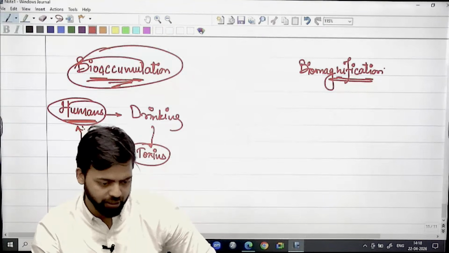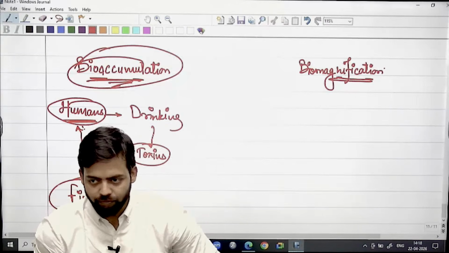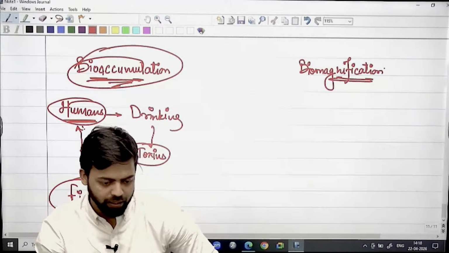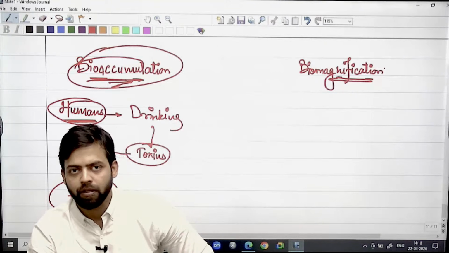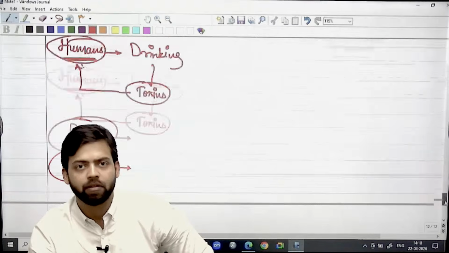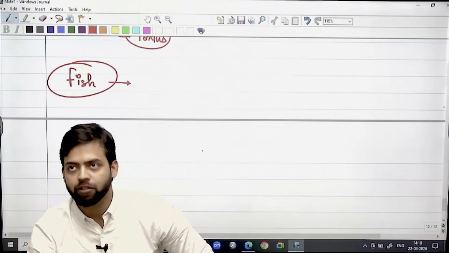Another example, let's say there is one fish species, and this fish species is surviving off the coast of Japan. Last year we have seen one Japan off coast example, right? You remember the Japan off coast example?